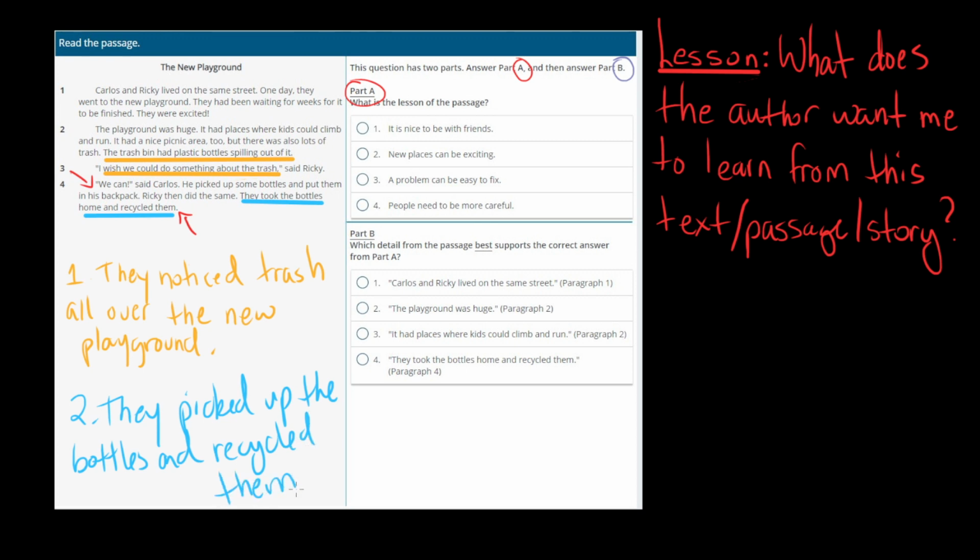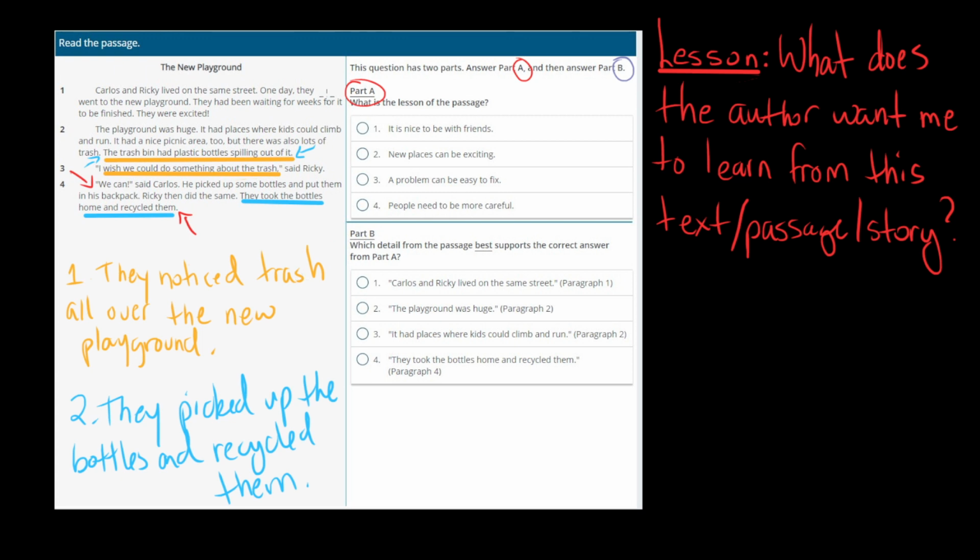Okay, so let's go back to our question now. What is the lesson of the passage? Well, what is the big thing the author wants you to realize after you finish reading it? Is it that it's nice to be with friends? Well, in this passage he is with his friend, but that's not really the main thing that's happening. Okay, new places can be exciting. It's true, they were excited, but the passage isn't about them being excited. People need to be more careful. People do need to be more careful because it's true. I mean, trash is spilling out of the bin, but it's really not about people being more careful.